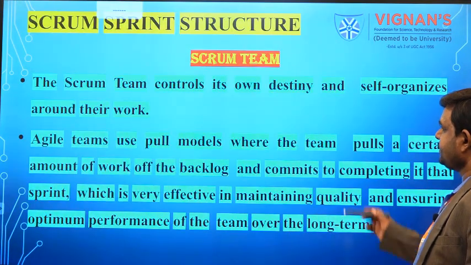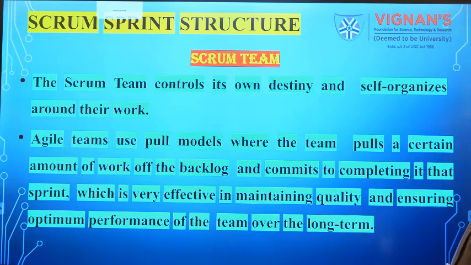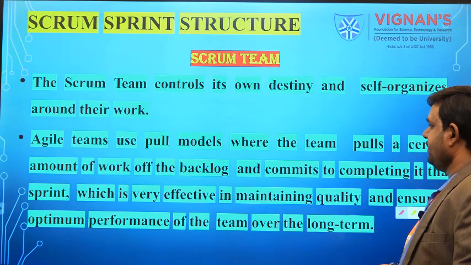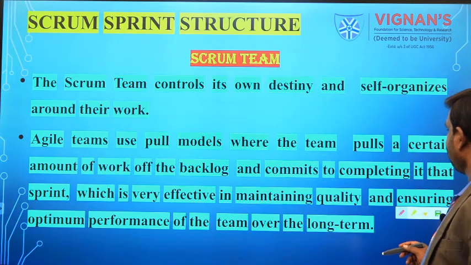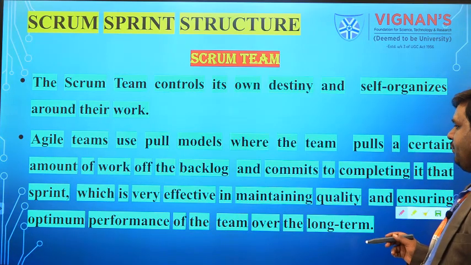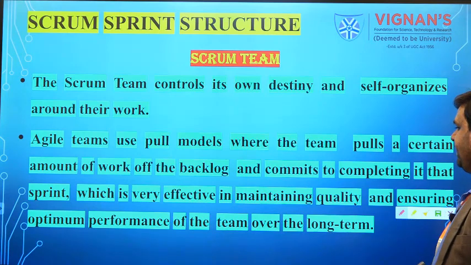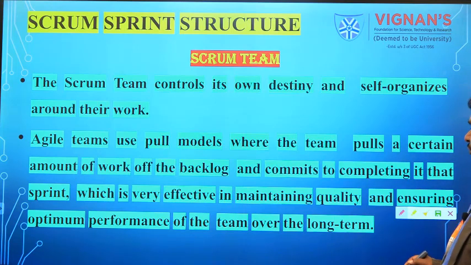So the Scrum team controls its own destiny and self-organizes around their work. Agile teams use pull models where the team pulls a certain amount of work off the backlog and commits to completing it in that sprint, which is very effective in maintaining quality and ensuring optimum performance of the team over the long term.